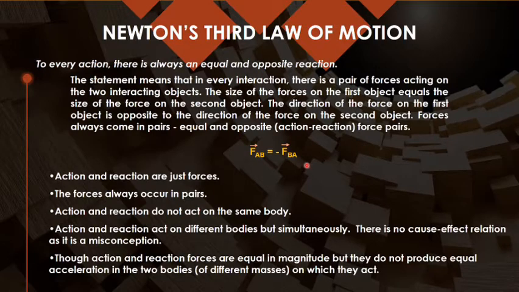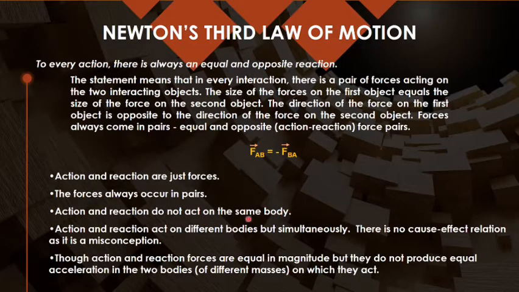Like we have discussed, when we need to walk, we have to press the ground in the backward direction, and then we are able to move in the forward direction. So this is your day-to-day observation also, and you can keep it in your mind. The third law states that always to every action there is an equal and opposite reaction. Because force is a vector quantity, you can write it as FAB equals negative FBA. But you should remember that they are not acting on the same body.